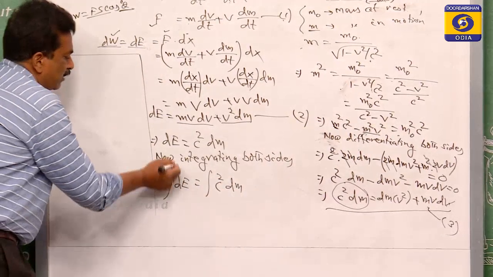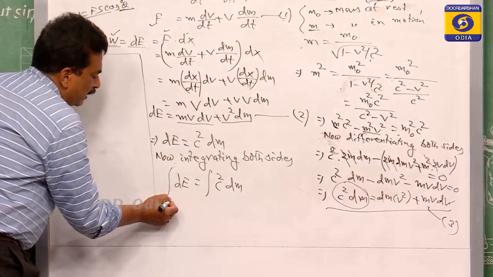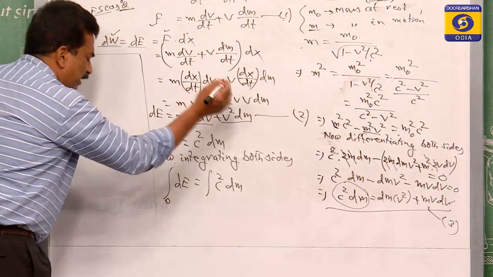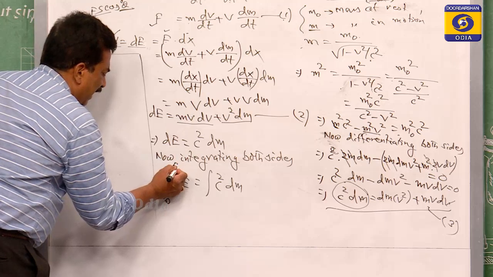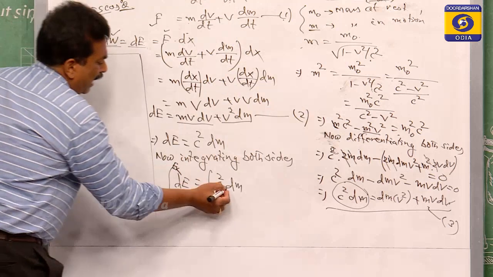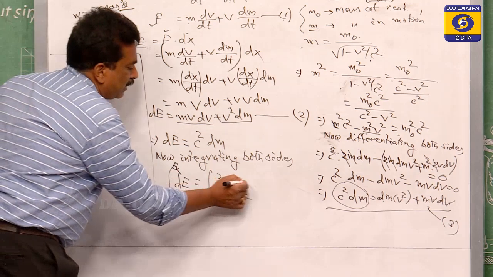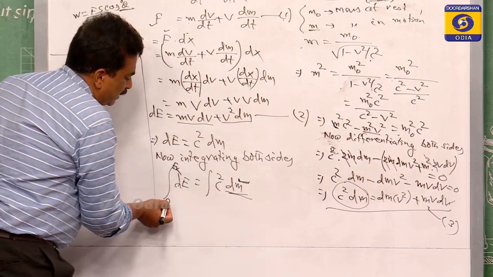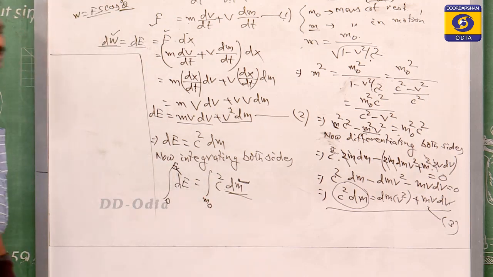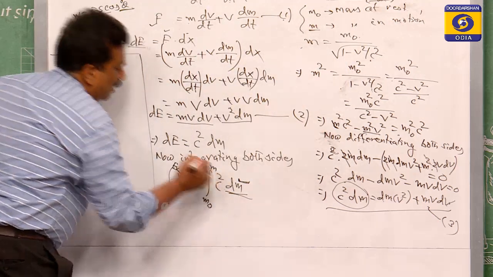In the integration you have to put the limits. This is the lower limit, this is the upper limit. For the lower limit, initially the body was at rest, so its energy is 0. When it is in motion, its energy is the kinetic energy, which we have written as Ek. For the integrand part, the mass: when the energy is 0, the mass at that position is the rest mass m0, and when the energy is Ek, that is in motion, the mass is m.